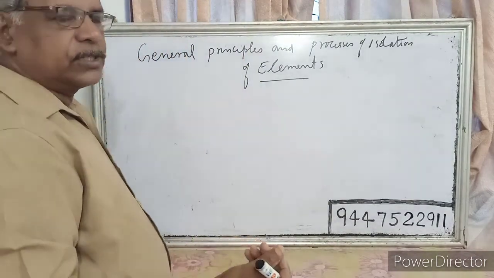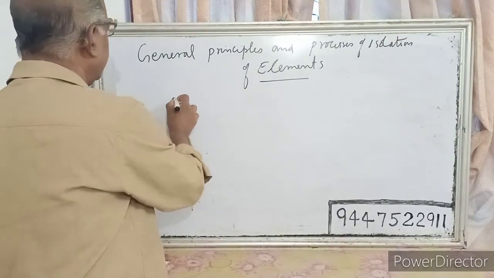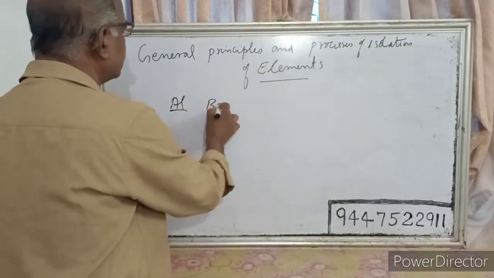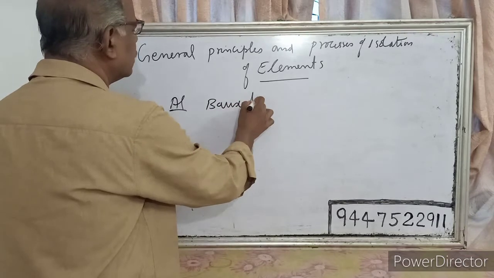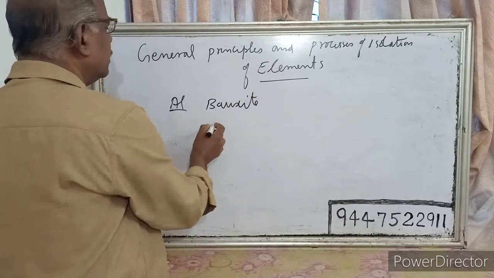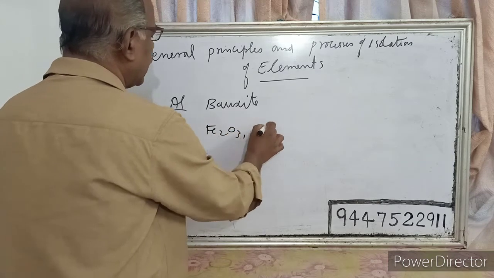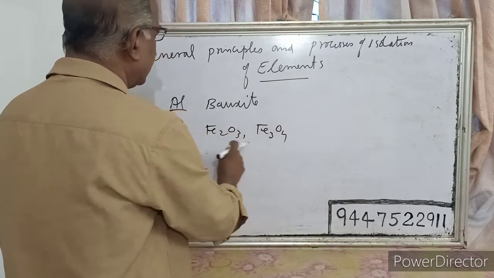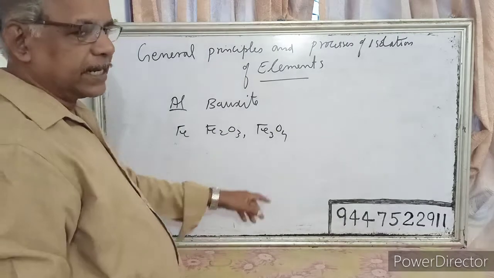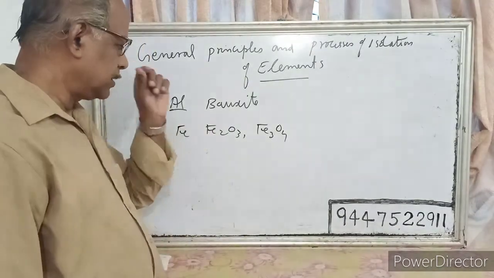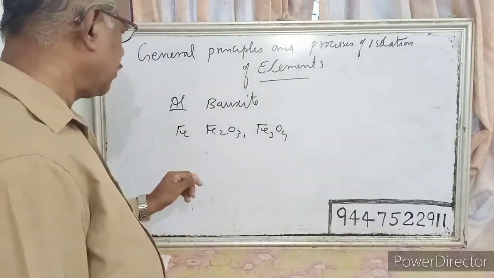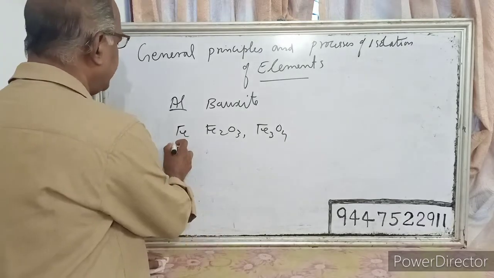Some important ores. First, the important ore of aluminium is bauxite. Then iron: hematite Fe2O3 and magnetite Fe3O4. These are the ores of iron.